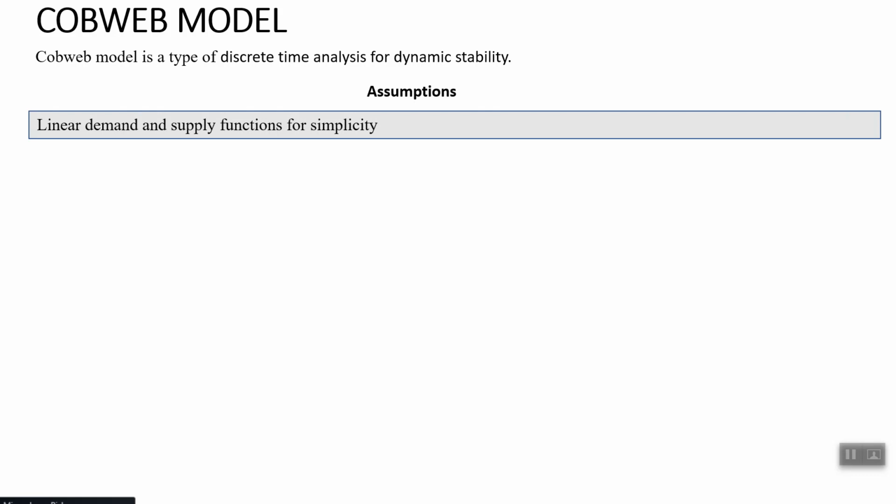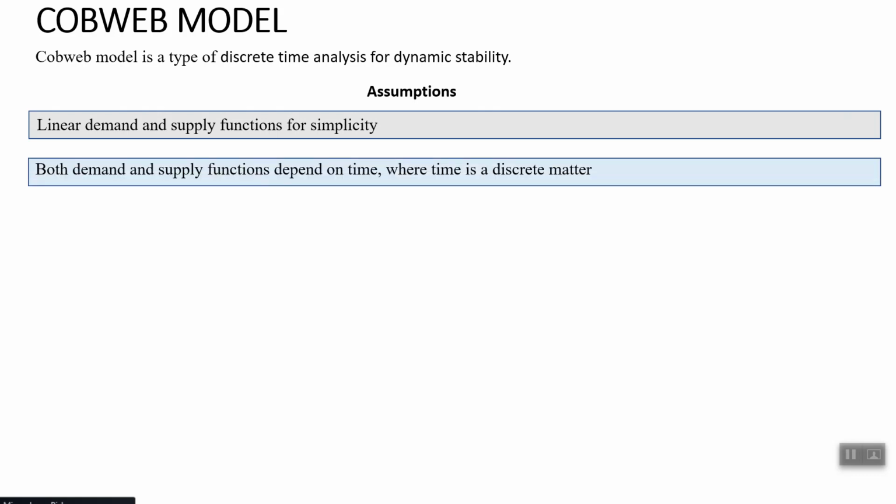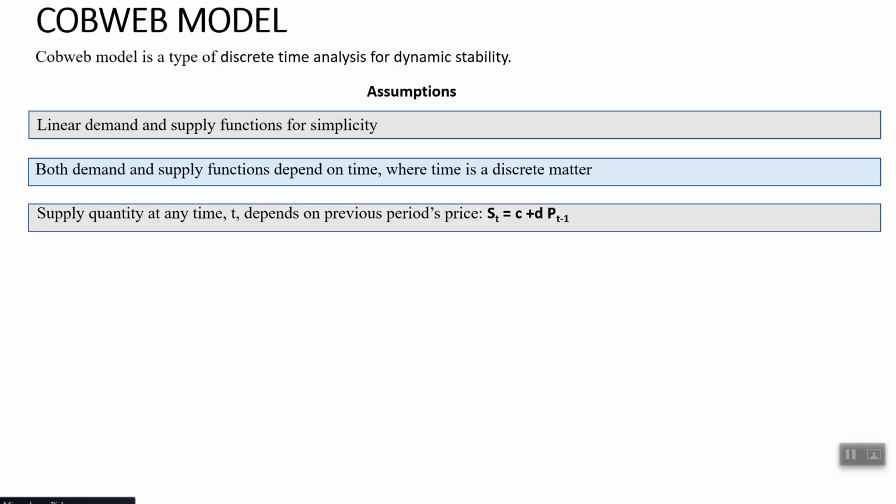The assumption of the cobweb model is that demand should be linear and supply should also be linear for simplicity. Both demand and supply functions depend on time, where time is discrete. Supply quantity at any point of time depends on the supply price of the previous period.